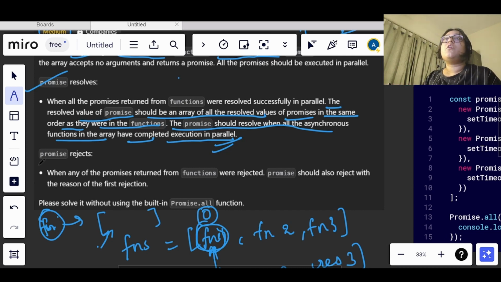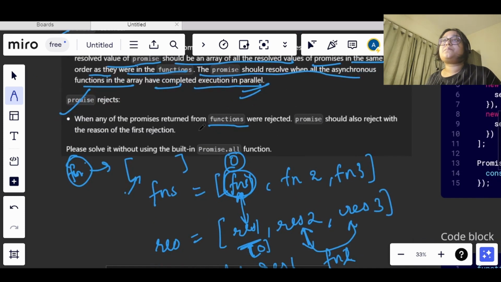Now, when any of the promises returned from a function is rejected, say function 1 sends a rejected value, then this new promise will also get rejected with the first instance only.